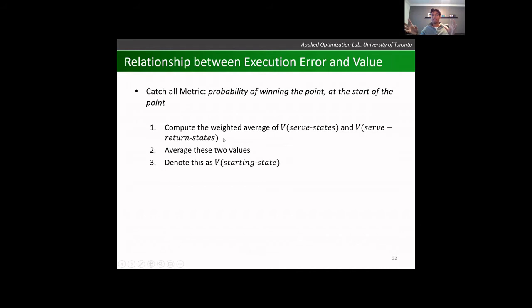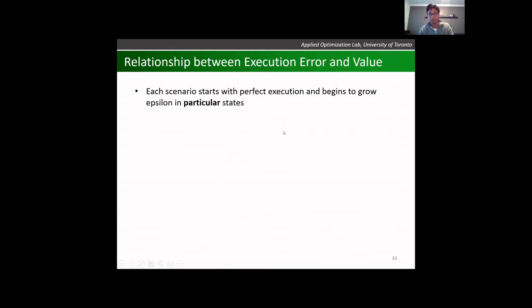The reason I do this is that I can, first of all, summarize a vast variety of states in one number, and I don't need to consider the rally states, because any dynamics that happen in the rally states will get funneled into one of these two buckets, because every point will start with one of these two. And because we're basically equally likely to start as a server or a serve returner on any point, I can average these two values and get this final metric, which is the value of the starting state.